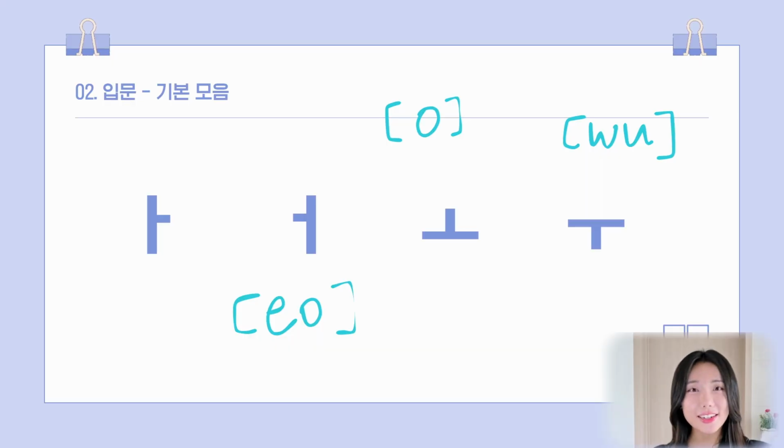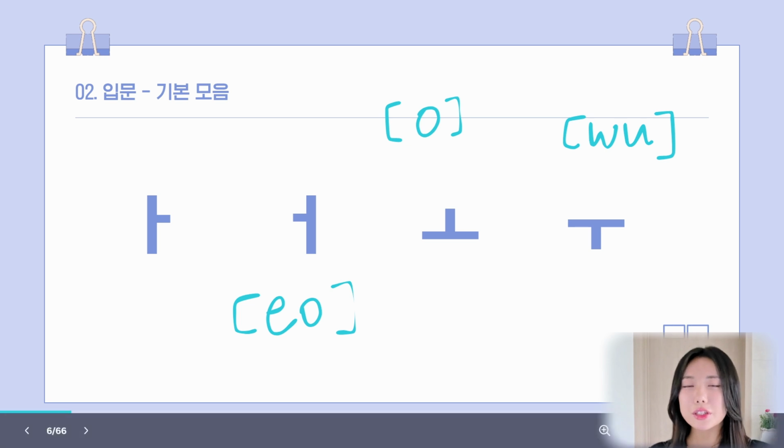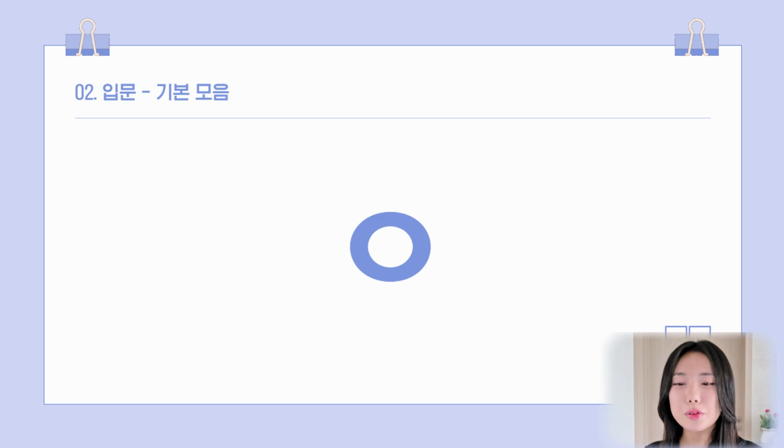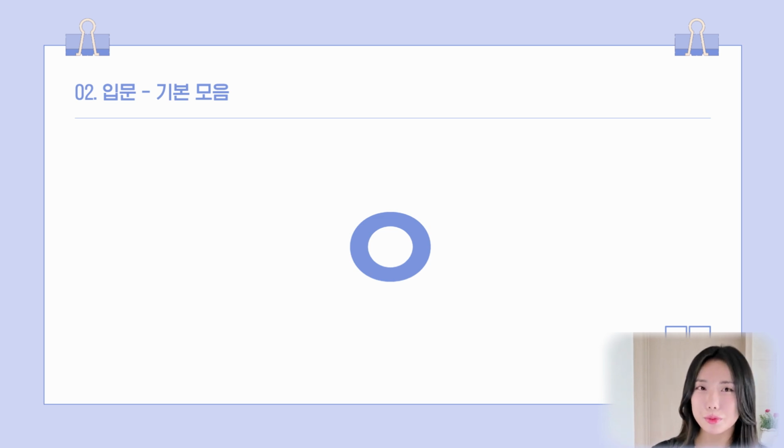That's right. These are the first four of the basic vowels. I wanted to introduce you to one special consonant, which is the circle. If the circle was a number, which number is that? That's 0, right? What does 0 mean? 0 means nothing. So this consonant circle is also nothing. Even though it's a consonant, it doesn't make any sound.